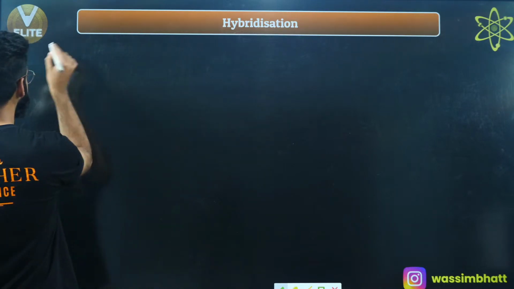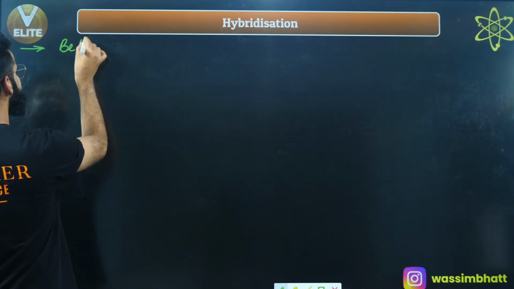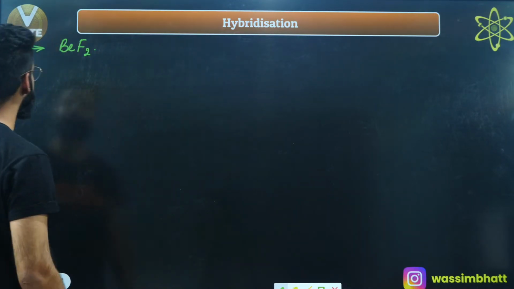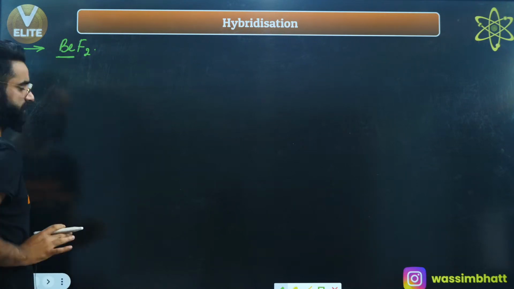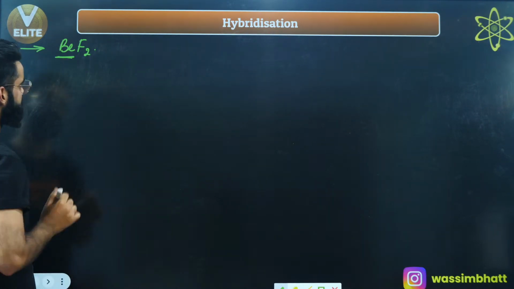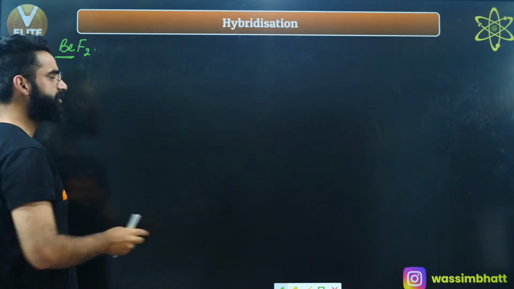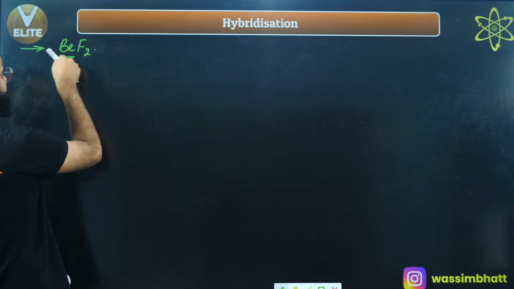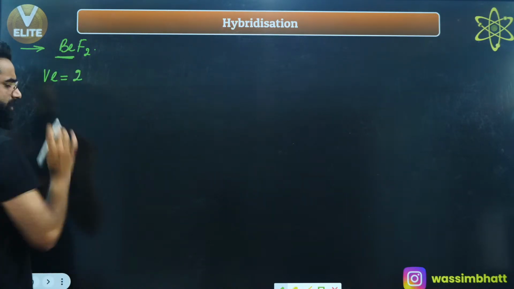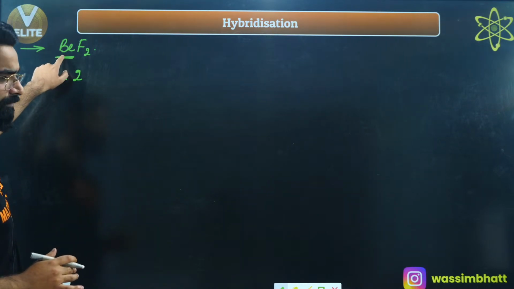First of all, I'm starting with the molecule BeF2. This is the molecule BeF2. Understand, this Be is the central atom. This beryllium belongs to group 2 elements, and group 2 elements have 2 electrons in their valence shell. So how many valence electrons are there with beryllium? There are 2 valence electrons with beryllium. First, I calculated the valence electrons of the central atom.